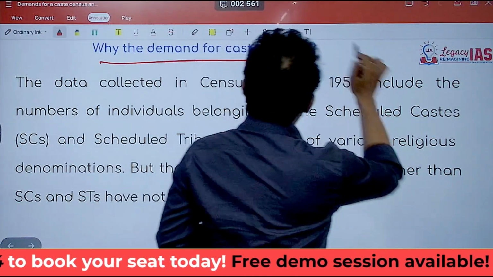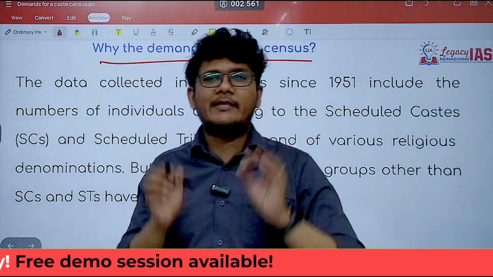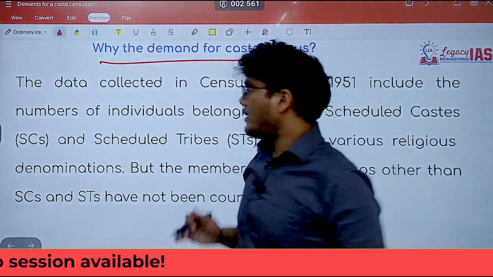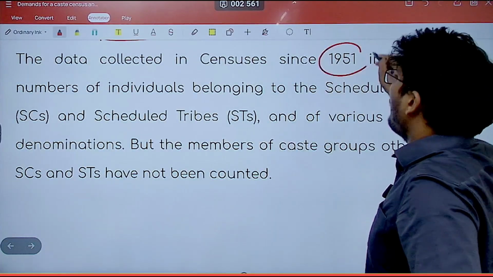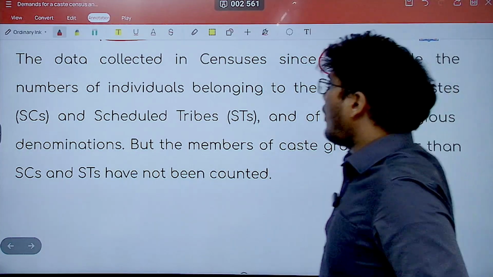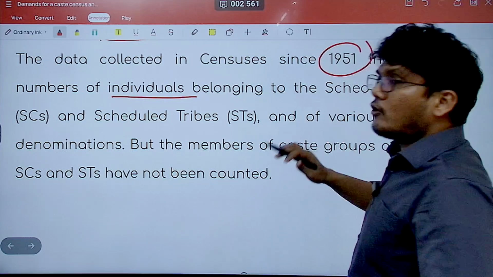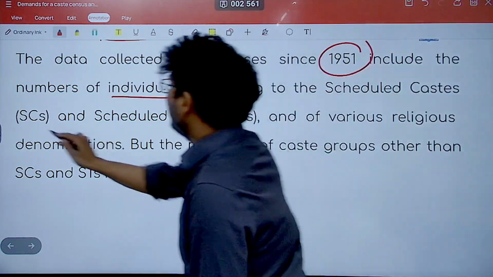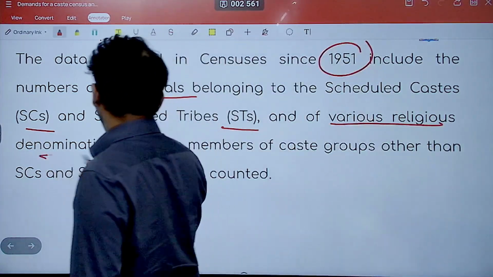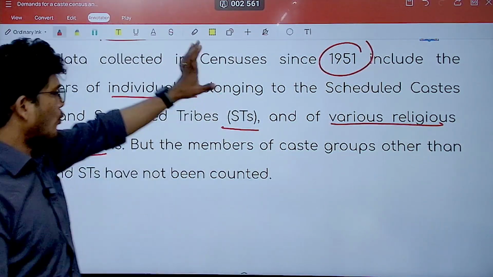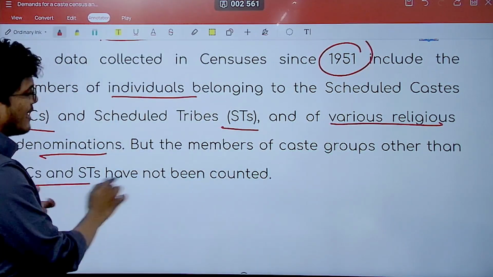So why is there a demand for this caste census? See, this demand is not any new demand. It has been there since time immemorial. The data that has been collected in the census since 1951 simply includes the individuals, of course, the number of people, and it also includes those belonging to the SCs and STs, as well as various religious denominations. This is what was included in 1951. The members of caste groups other than SCs and STs have not been counted.